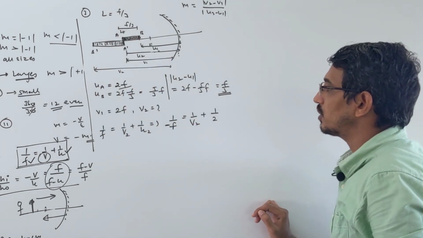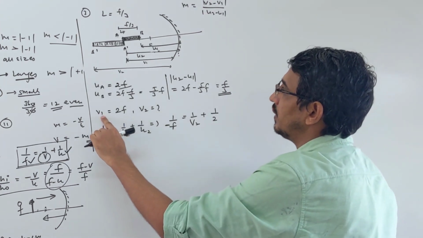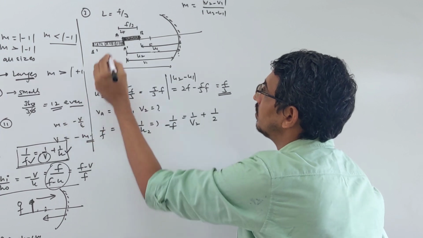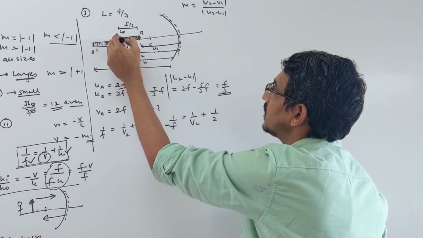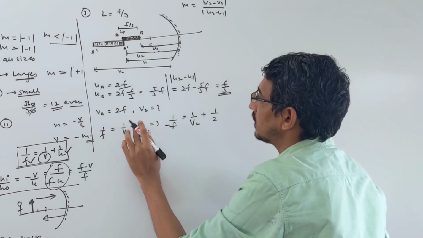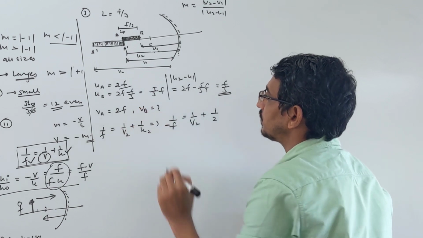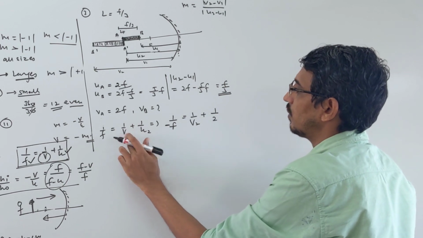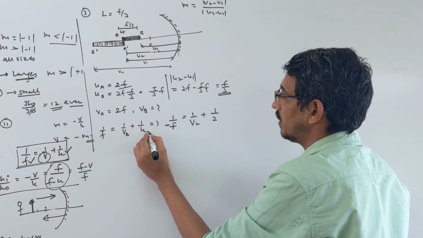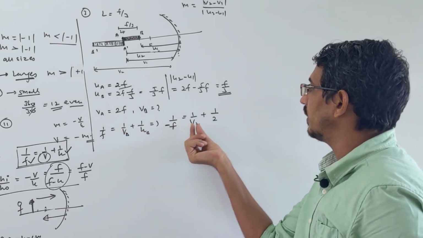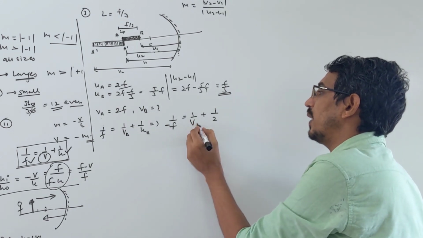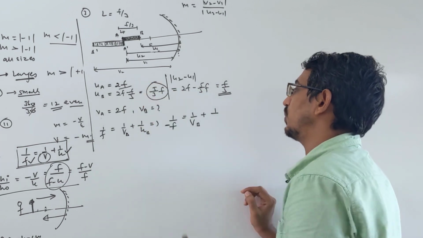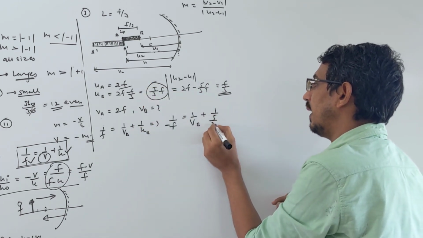Okay, now what will change? v1 means your ua, that point is formed here itself, they are touching each other. Now we want to calculate vb, let's say vb or v2. So what will change? You can call it vb or ub, whatever. Now look here, v2 we want to find, or vb. So here ub value is actually this much you have to put, 5 by 3 f.